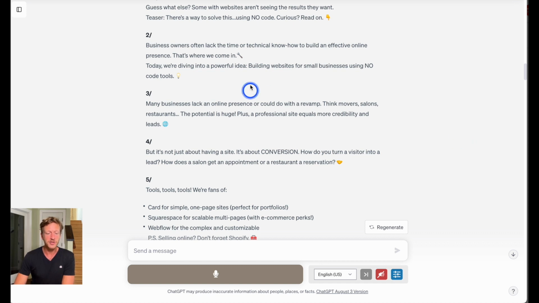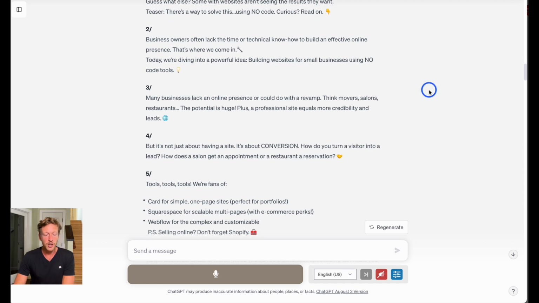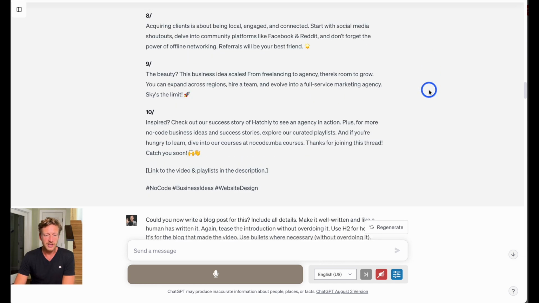And it says, business owners often lack the time or technical know-how to build an effective online presence. That's where we come in. Today, we're diving into a powerful idea: building websites for small businesses using no-code tools. And it goes on and on and on. It gives us 10 tweets in total. And after reading this, it's going to work. So this is showing how we can use ChatGPT to take a transcript. Now, this could be firstly a blog post.